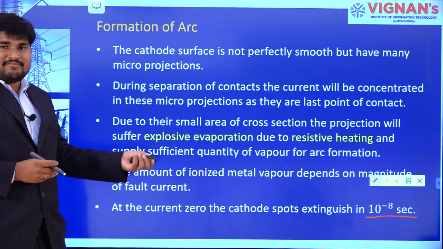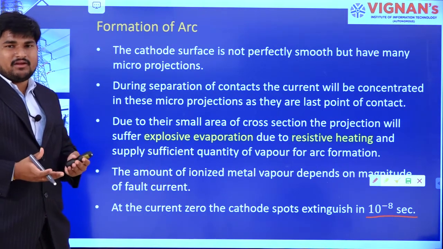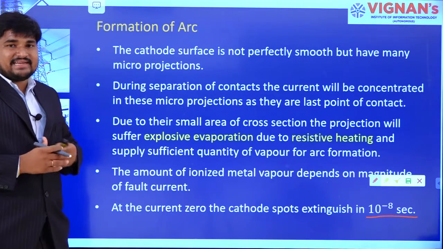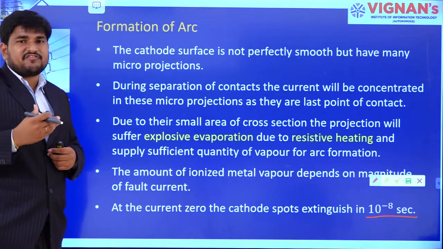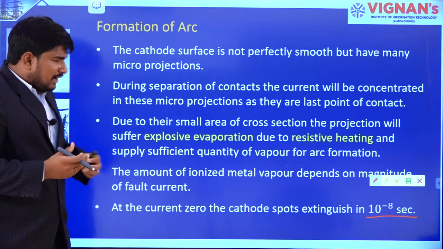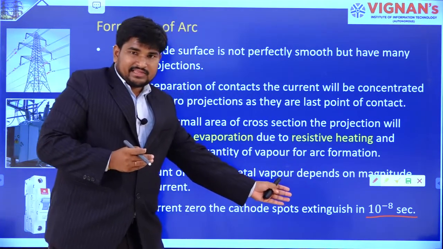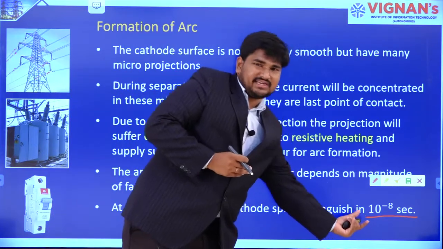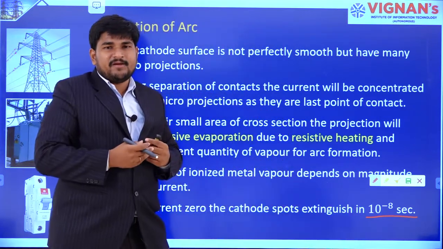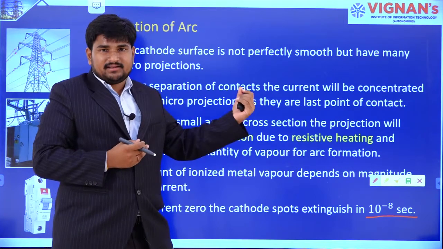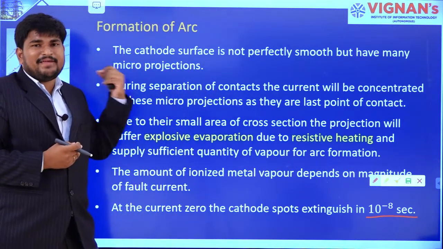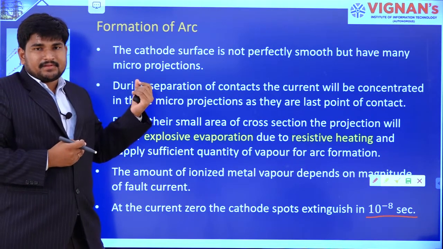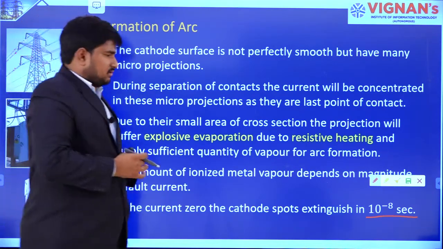Then there will be no vaporization between the contacts. That means the dielectric strength will be regained. The dielectric strength of vapor will be regained. So let us observe, within a fraction of a second, the dielectric strength of a vacuum is regained. That's why the vacuum circuit breaker is used for high switching operations.